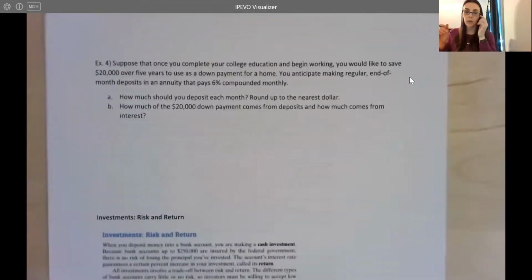Suppose that once you complete your college education and begin working, you would like to save $20,000 over 5 years to use as a down payment for a home. You anticipate making regular end-of-the-month deposits into an annuity that pays 6% compounded monthly.